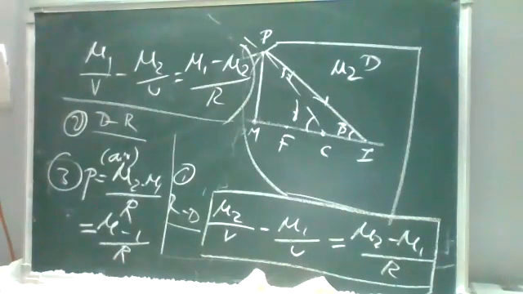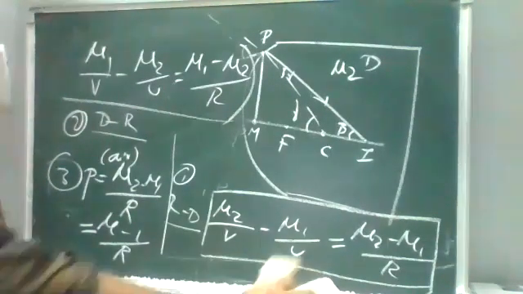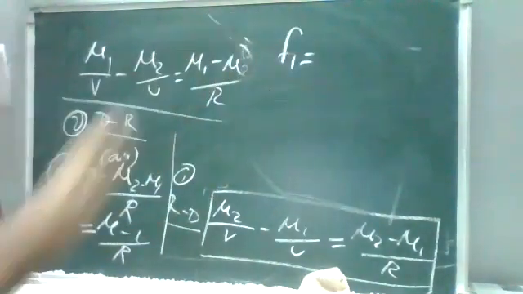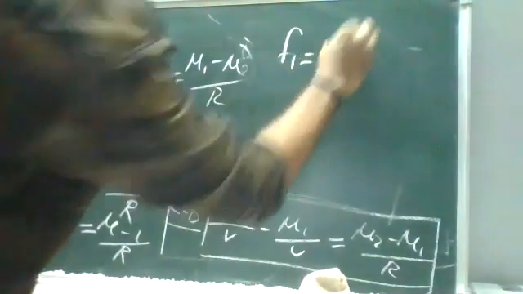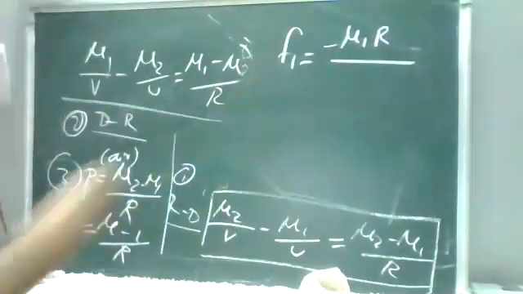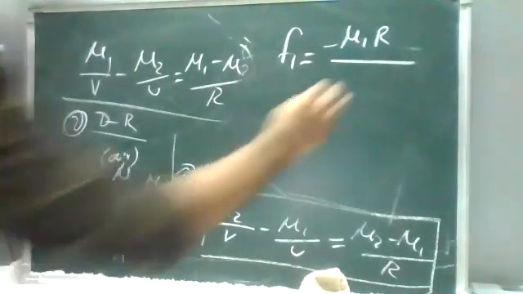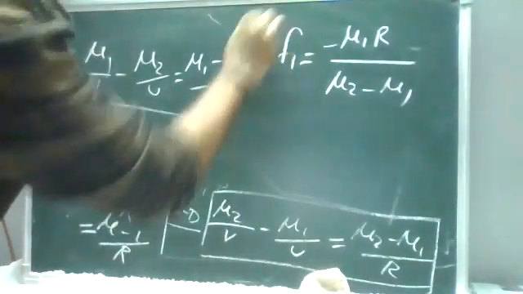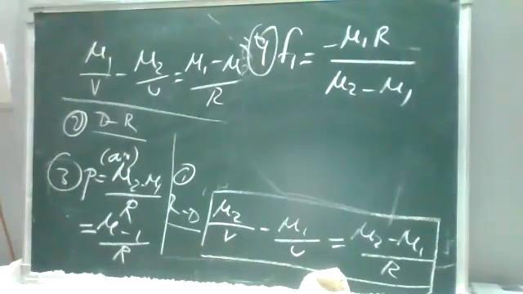Okay, next relation: first principal focal length. It is F1 is equal to minus mu1 r by (mu2 minus mu1). So it is your first principal focal length, F1.